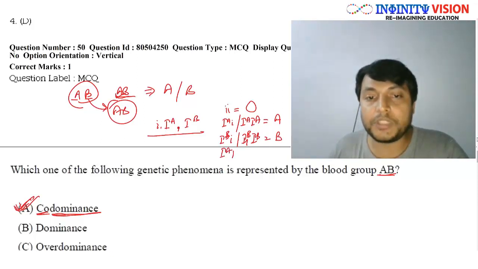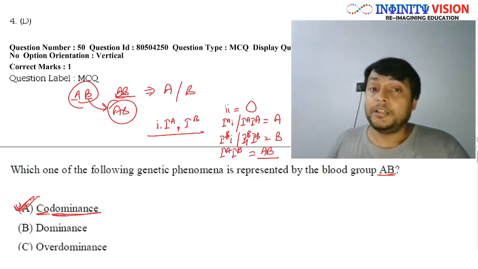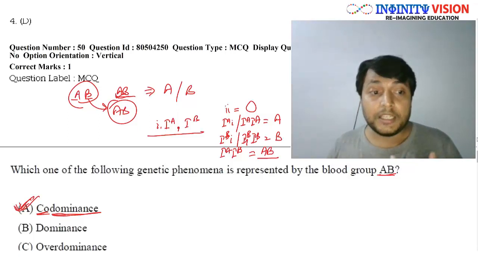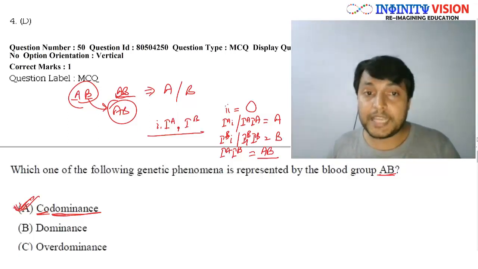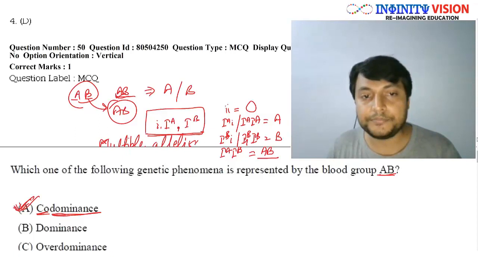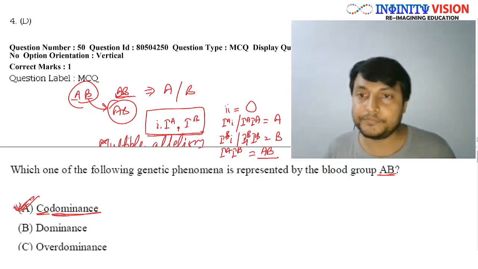And if they have both IA and IB, then there will be a case of codominance and the blood group will be AB, right? So the blood group inheritance in humans is an example of codominance. At the same time, since there are 3 alleles, it is an example of multiple allelism, okay, or multiple alleles.